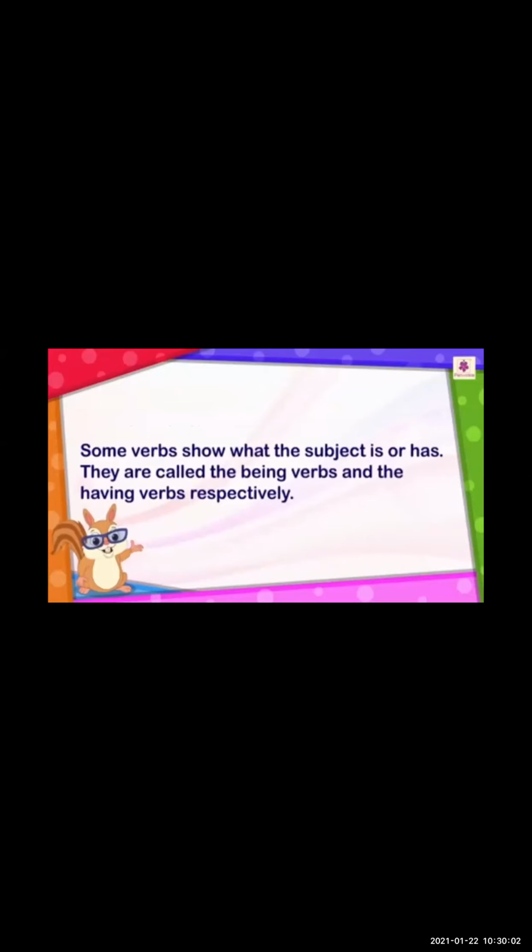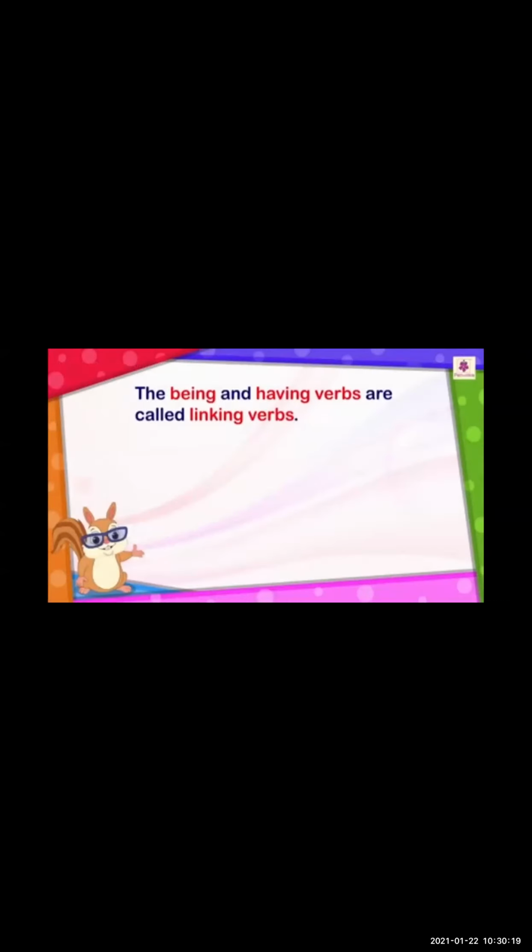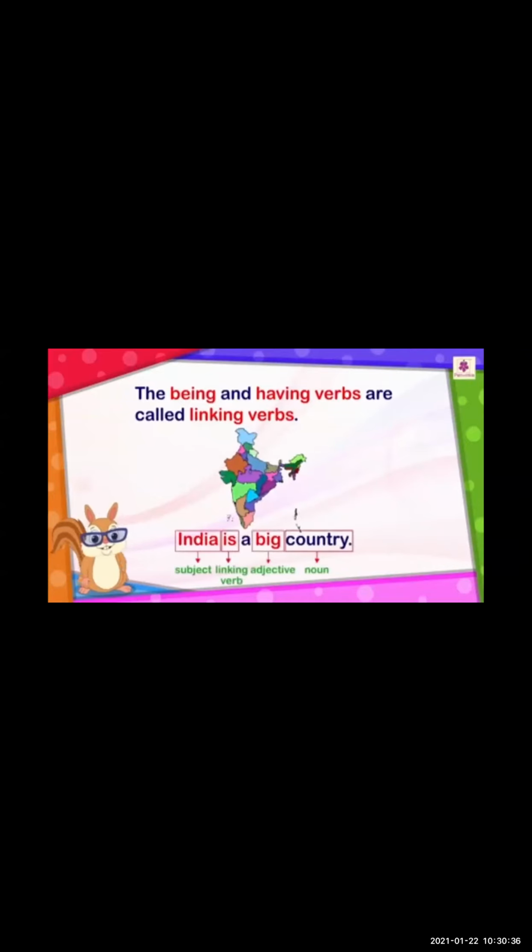Some verbs show what the subject is or has. They are called the being verbs and the having verbs respectively. The being and having verbs are called linking verbs. They show the condition of the noun in the subject. They link the subject to the noun or the adjective in the predicate. For example, India is a big country.